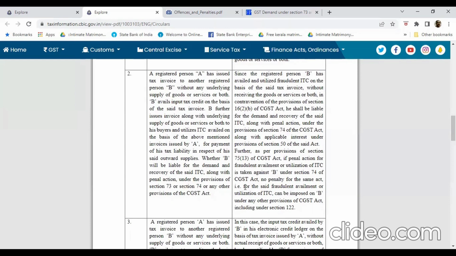Which means that if penalty is imposed against B as per Section 74, B shall not be liable for further penalty, including penalty under Section 122.